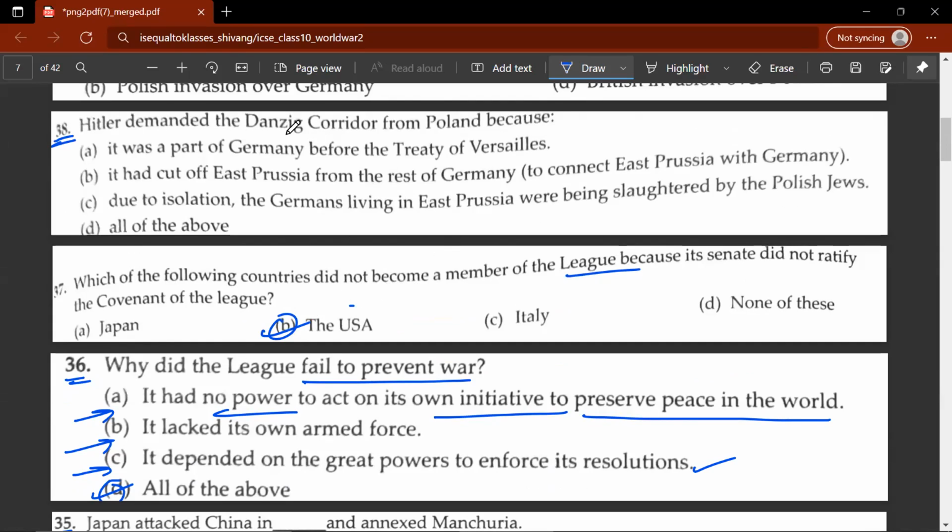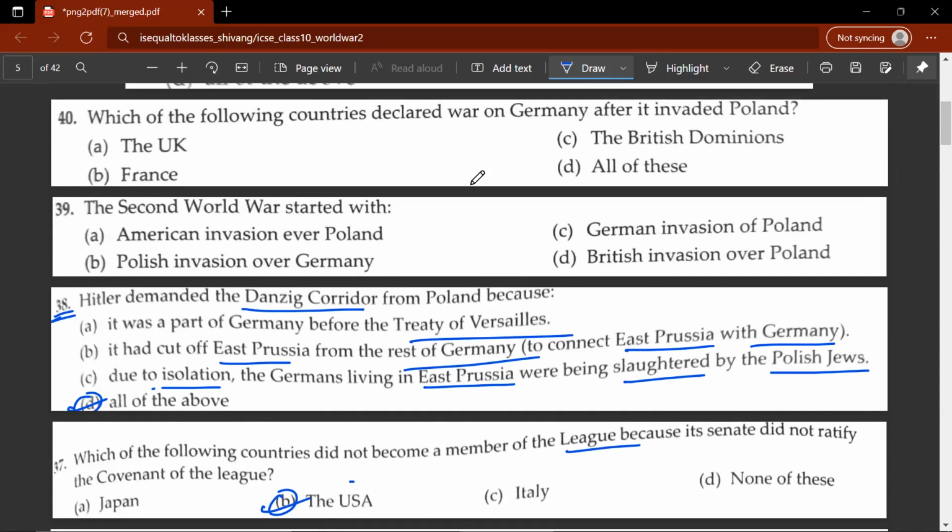38th question. Hitler demanded the Danzig corridor from Poland because. What's the reason? D, all of the above. It was part of Germany before the Treaty of Versailles. It had cut off East Prussia from the rest of Germany, and he wanted to connect East Prussia with Germany. Due to isolation, the Germans living in East Prussia were being slaughtered by Polish Jews. Let's move on to the 39th question.